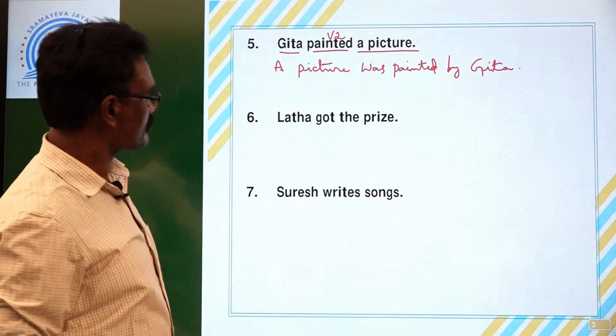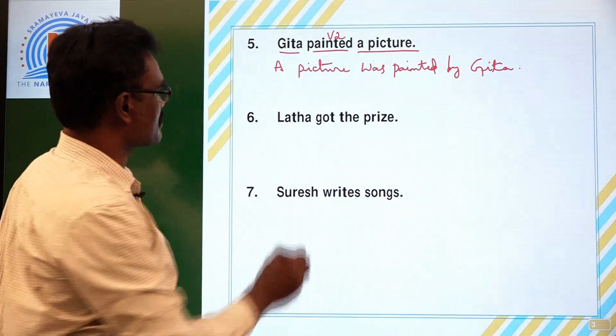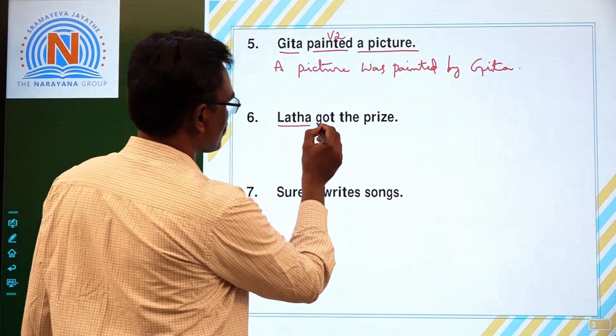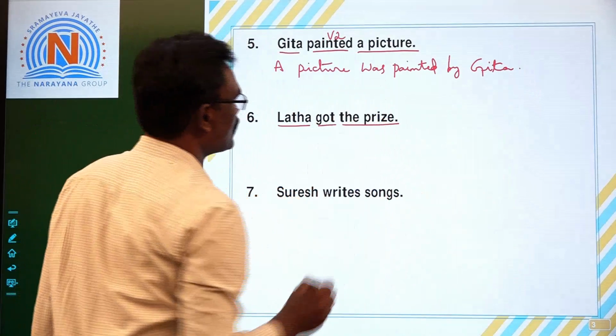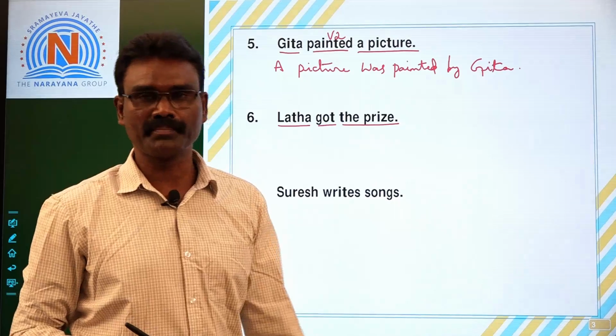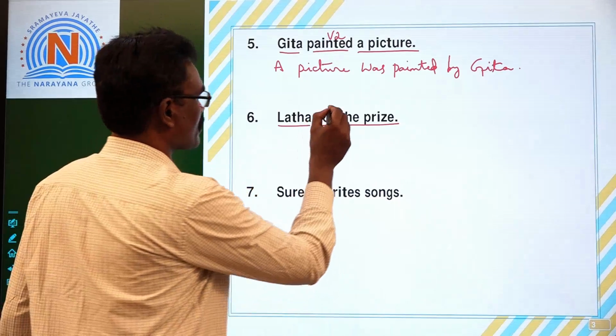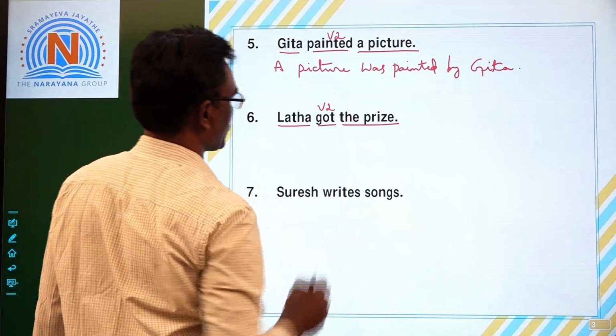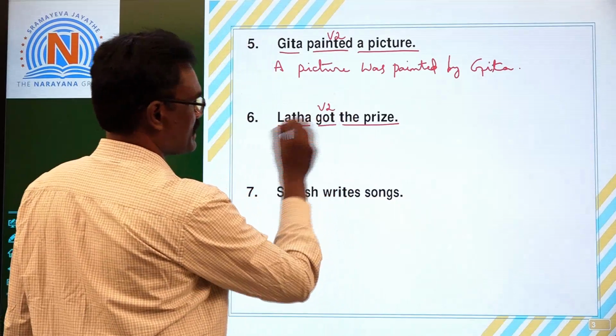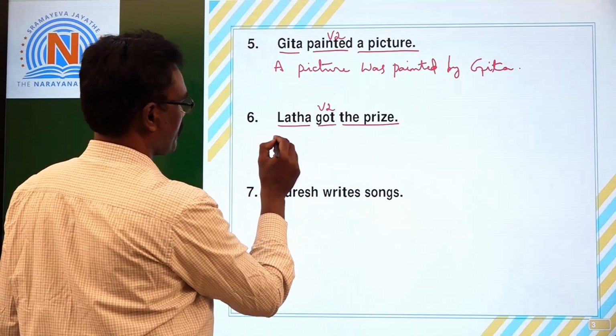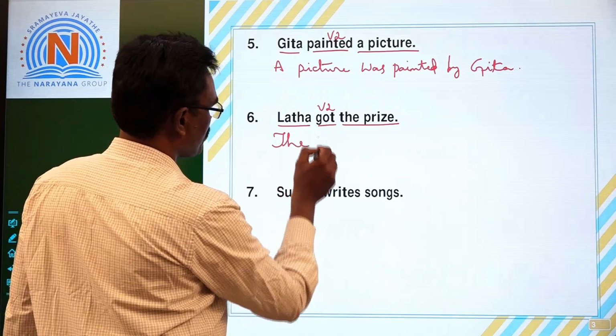Sixth one, Lata got the prize. So Lata subject, got verb, the prize object. What tense it is, children? Simple past tense. Okay, got. Got verb second form past tense. So make this object as subject. The prize.